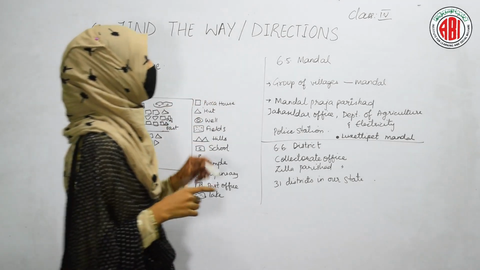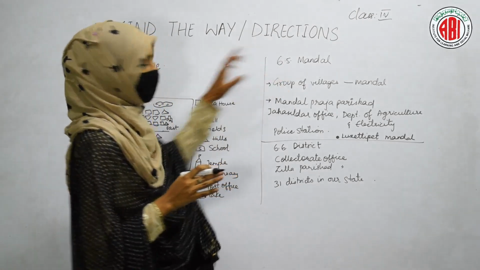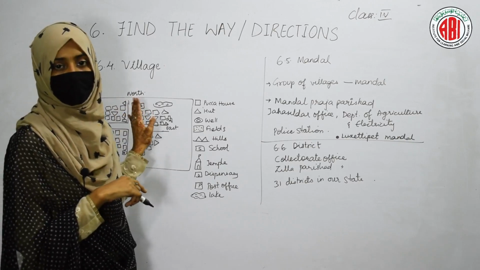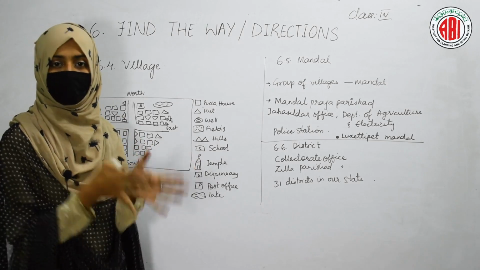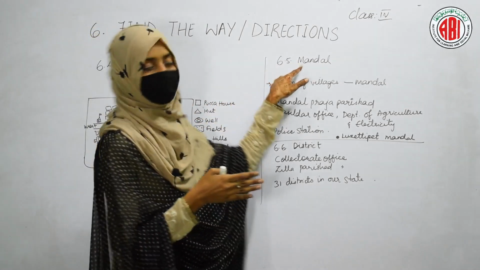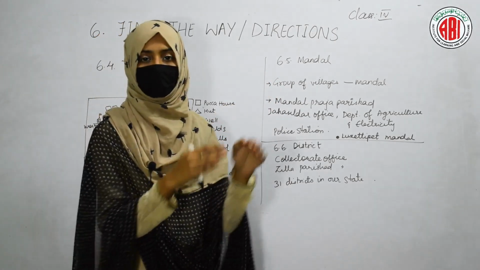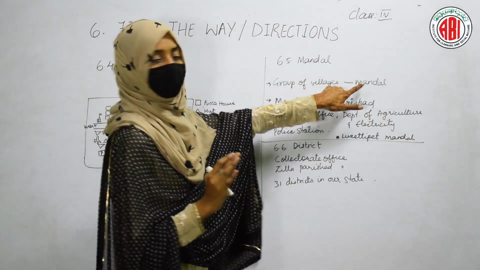Next one is mandal. Group of villages forms the mandal. We have studied about one village. We have seen how the map can be drawn of one village. When we consider more than one village, then that can be termed as mandal. So, mandal shows you the group of villages. Whenever we see the group of villages present, we call that as one mandal.